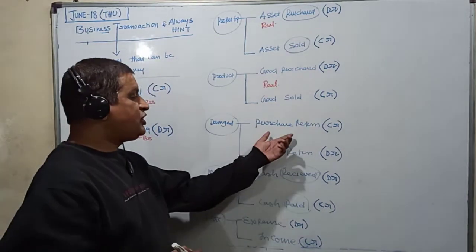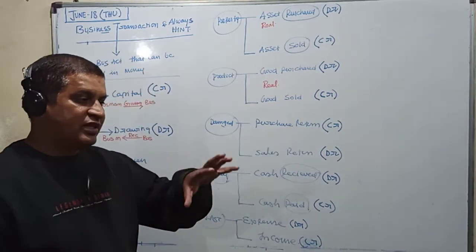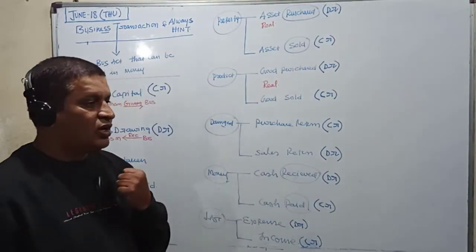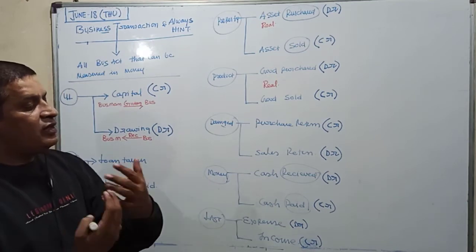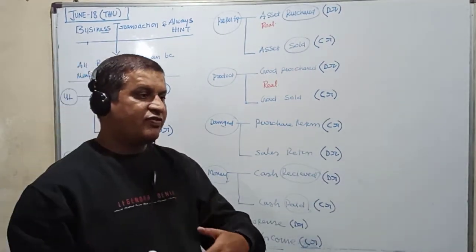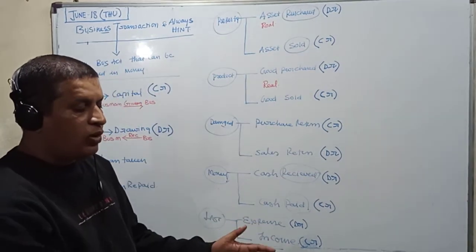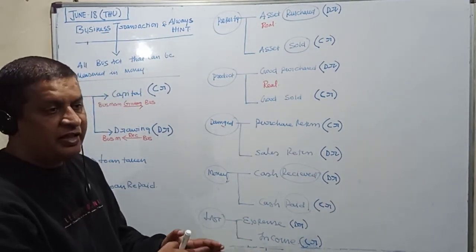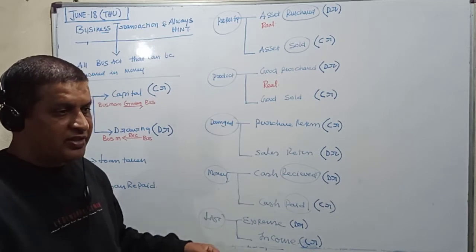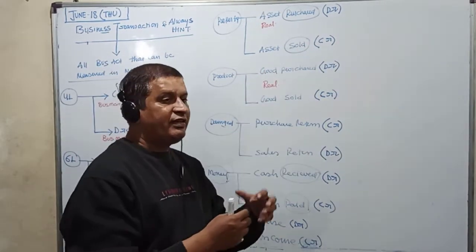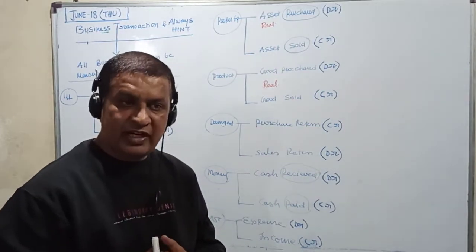Now come to purchase return. Remember this: when we purchase, the goods are coming in. The business purchased some products from the manufacturer. They don't buy like the way we purchase; they buy in huge numbers. So when we are stacking up those goods on the rack, we found some of the goods are damaged and defective.